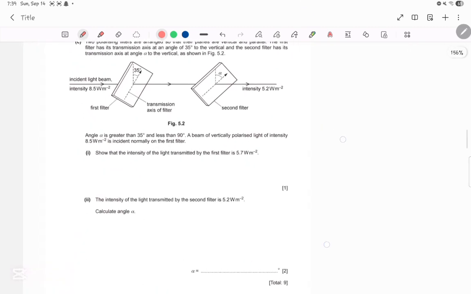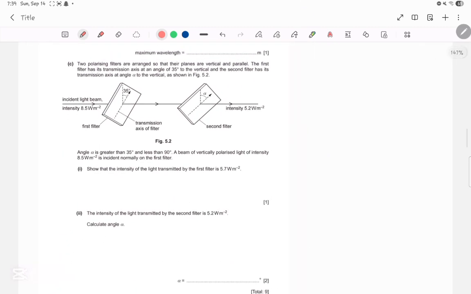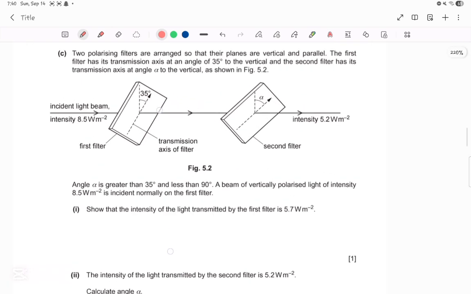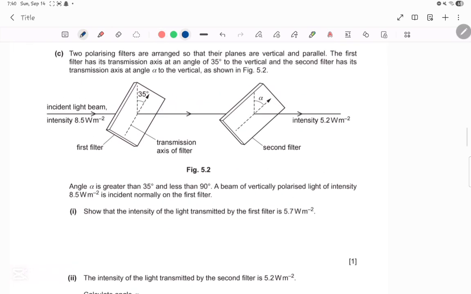Let's move on to the next paper, which is 9702, paper 22, May/June 2023, question 5C. What did they tell us? They told us 2 polarizing filters are arranged so their planes are vertical and parallel. The first filter has its transmission axis at an angle of 35 degrees to the vertical, and the second filter has its transmission axis at an angle alpha to the vertical as shown in figure 5.2.